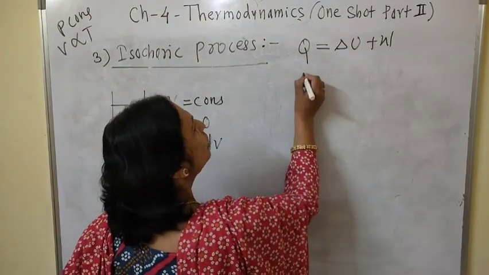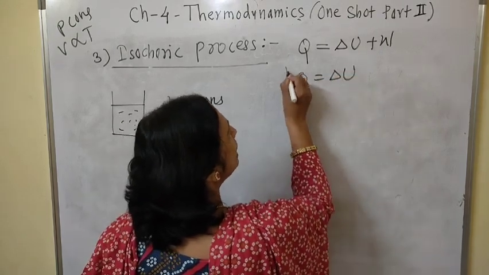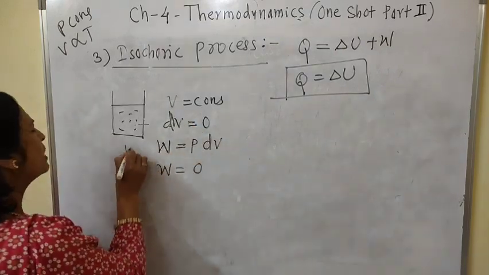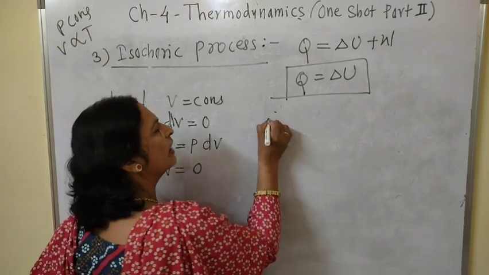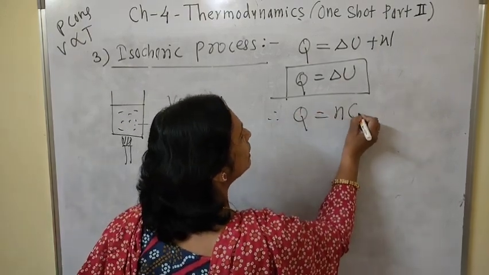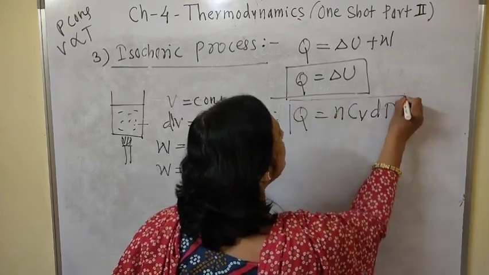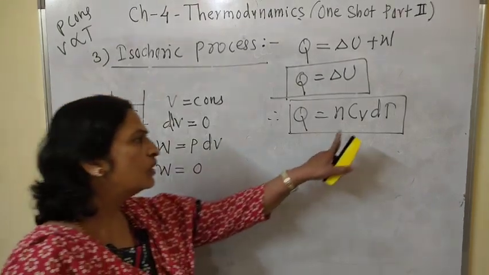When work done is equal to 0, Q is equal to delta U, means all the heat supplied to the system is used to increase its internal energy, and we know the formula for internal energy, that is nCv dT, and Cv is the specific heat of a gas at constant volume.